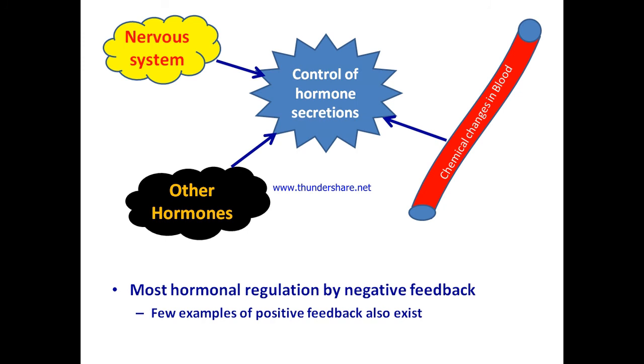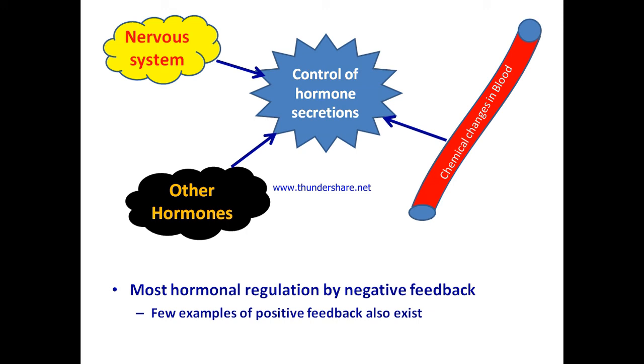The hormone action is controlled by the nervous system as well as other hormones, and also chemical changes in the blood control hormonal action. Most hormonal action is regulated by negative feedback. There are examples of positive feedback also in the control of hormones.